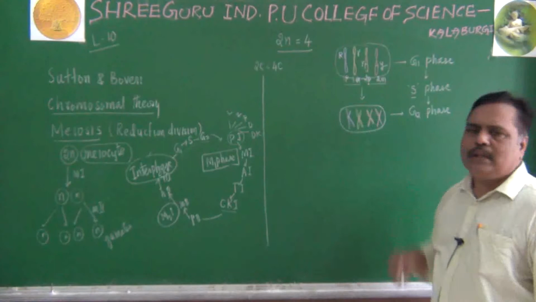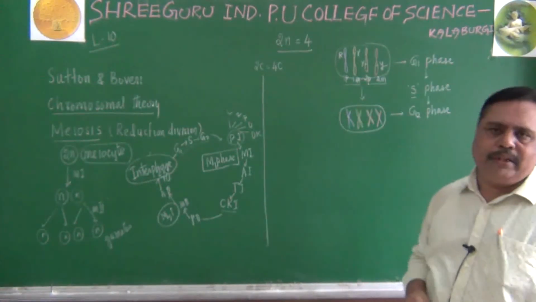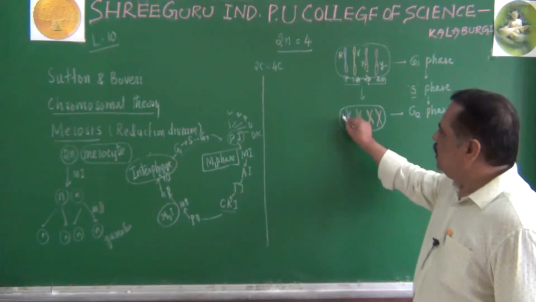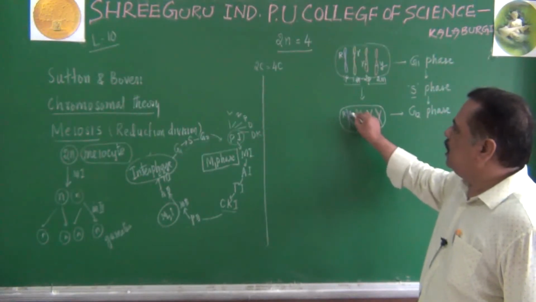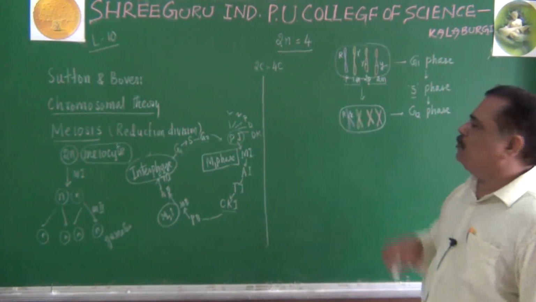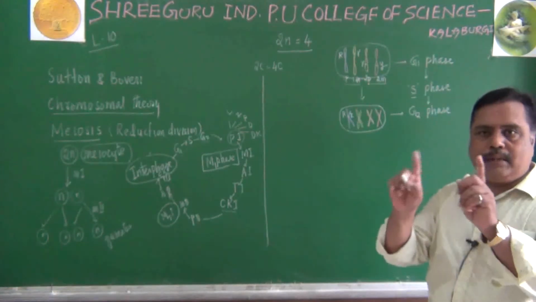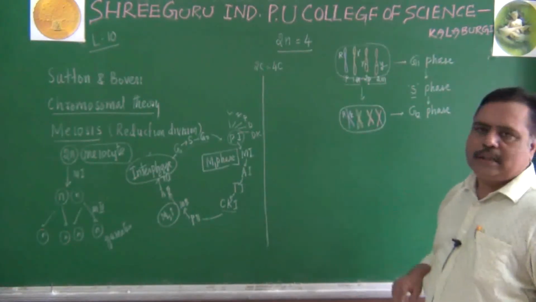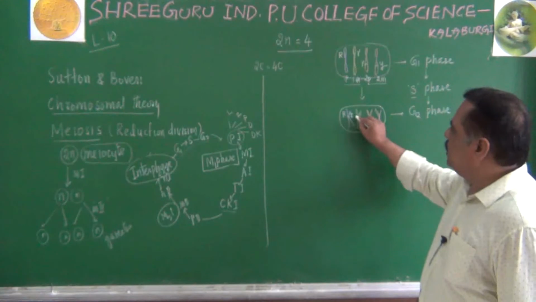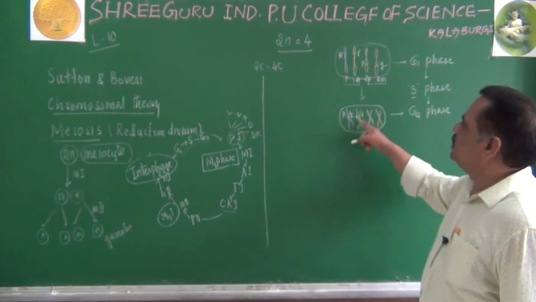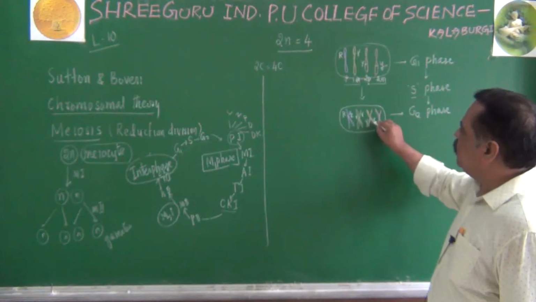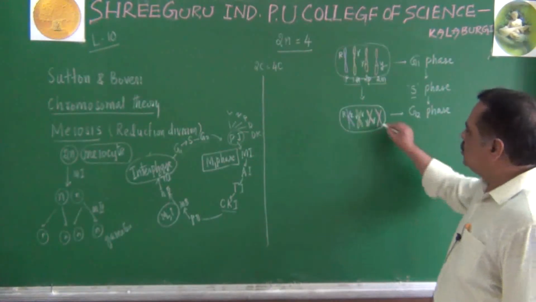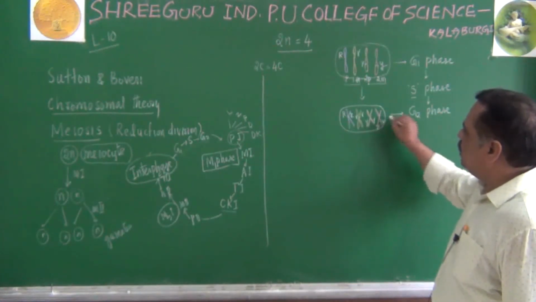Now, what about the alleles here? If the first paternal has a capital R allele here, naturally its sister chromatid will also have it, so it becomes a doubled capital R. Small r will be like this, it has also doubled. Capital Y is here, and on this chromosome there will be one small y here and here one small y.